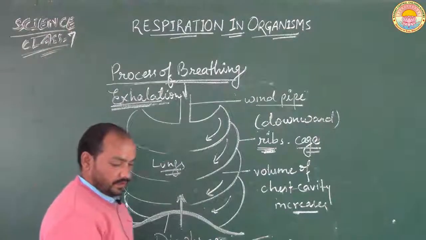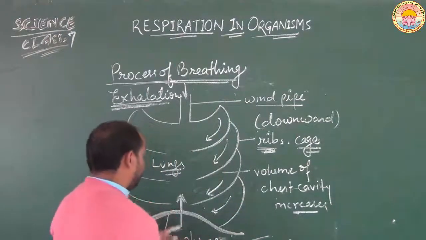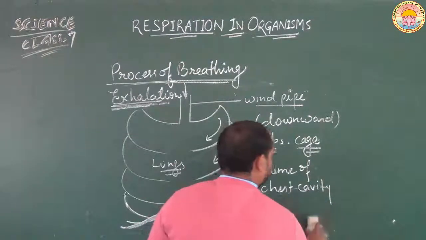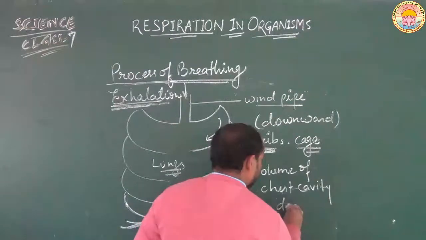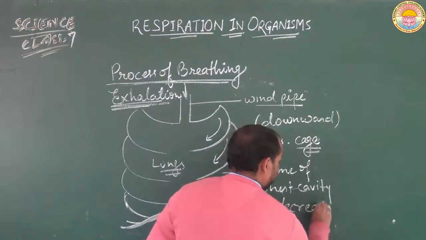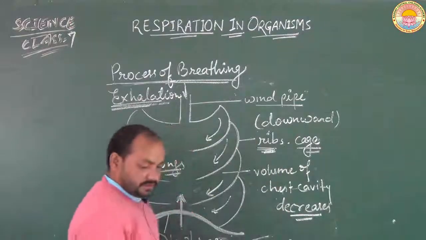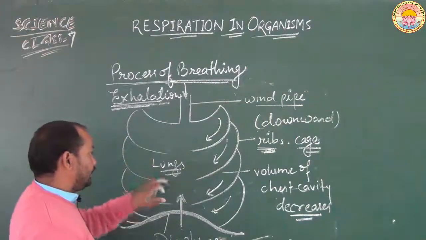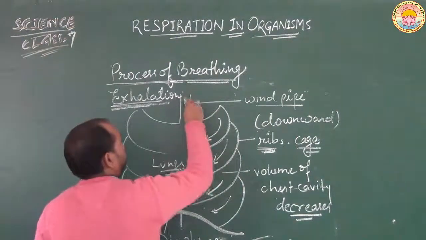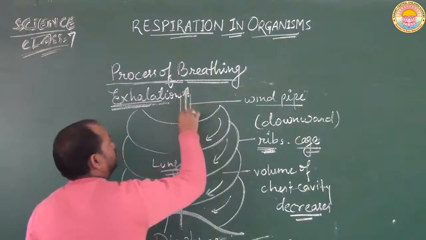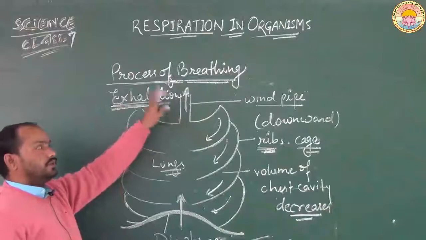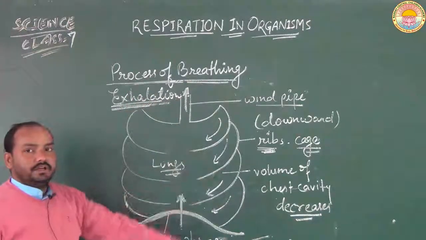Due to the upward movement of the diaphragm and the downward movement of the ribs, the volume of the chest cavity decreases, and due to this decrease in the volume of the chest cavity, the air that is present inside the lungs starts to move upward from the lungs, and reaches the windpipe, and from the windpipe it is expelled or released out through the nostrils, and in this way the exhalation process gets completed.